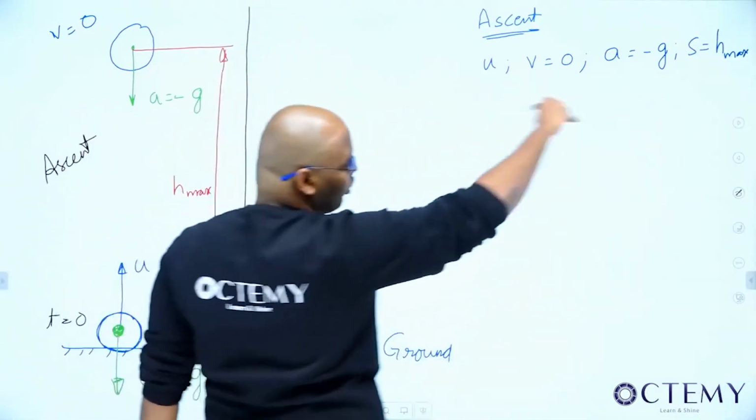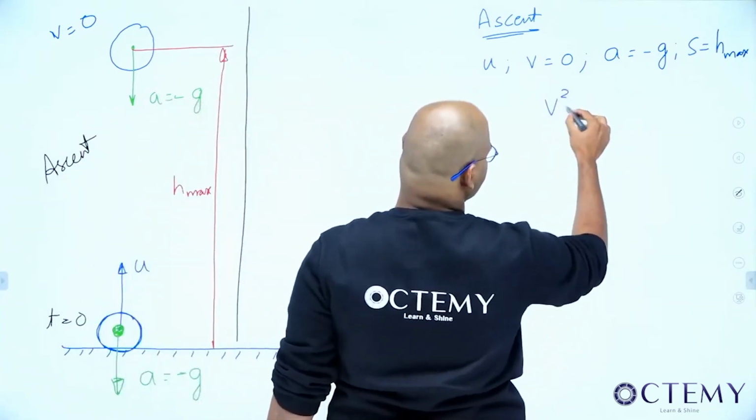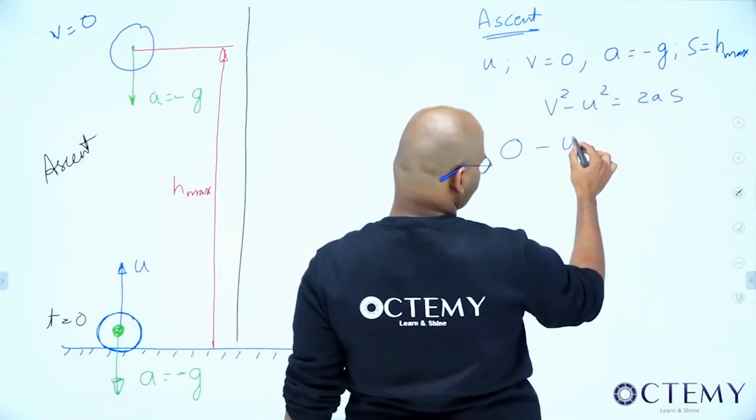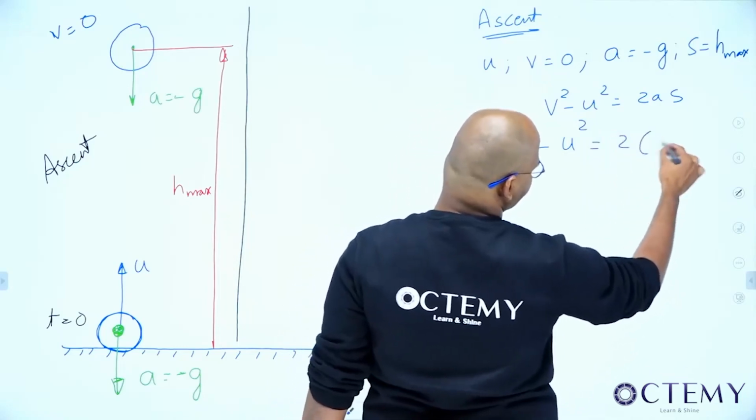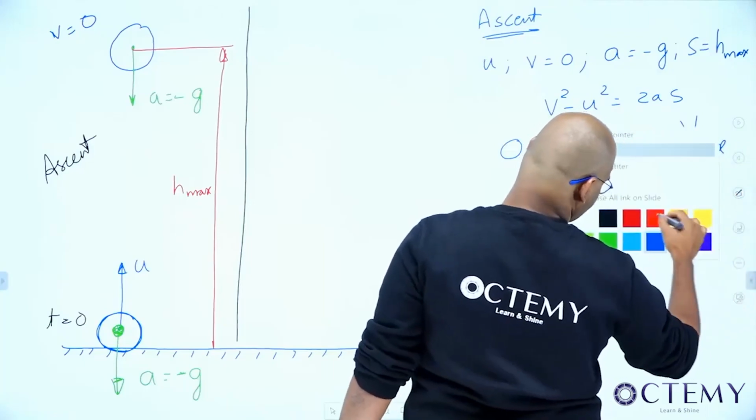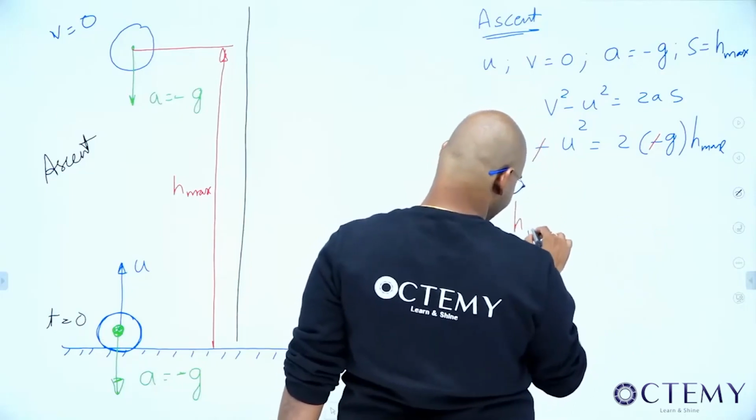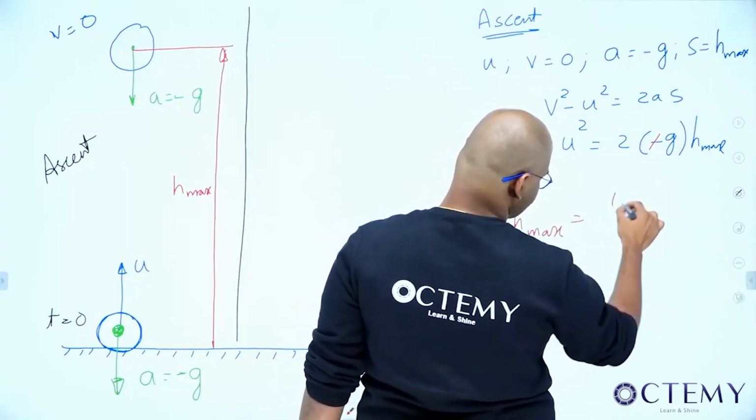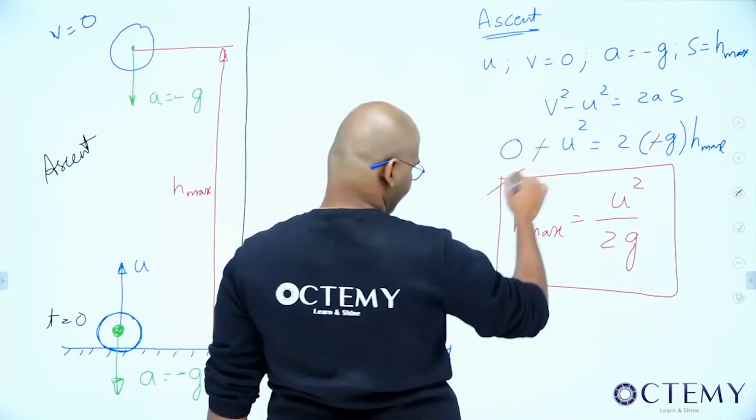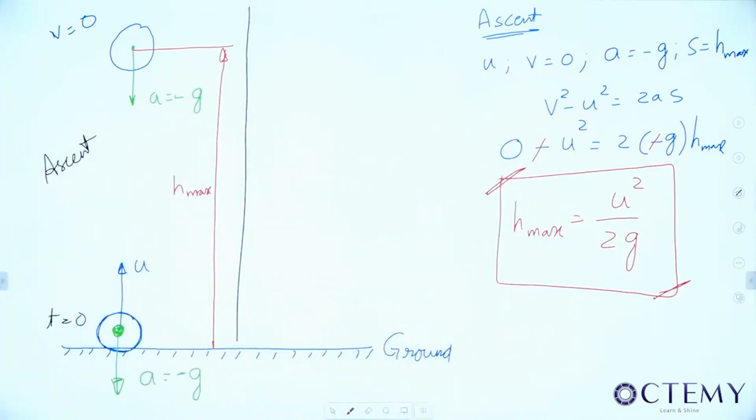Now I have all the 4, but there is no time. So whenever there is no time, what's the best formula? v square minus u square equal to 2as. Final velocity is 0, initial velocity is u, acceleration is minus g, s is h max. Finally, my h max, the maximum height reached, is u square by 2g. So the maximum height reached is h max equal to u square by 2g.